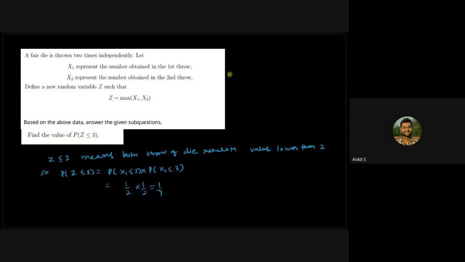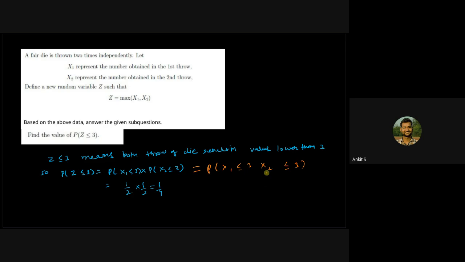Right. So it means neither x1 nor x2 can go beyond 3. So the probability that z is less than or equal to 3 means that x1 will be less than or equal to 3. I have missed one step here. So we can write it means x1 less than or equal to 3